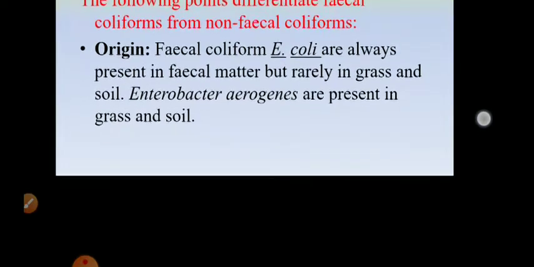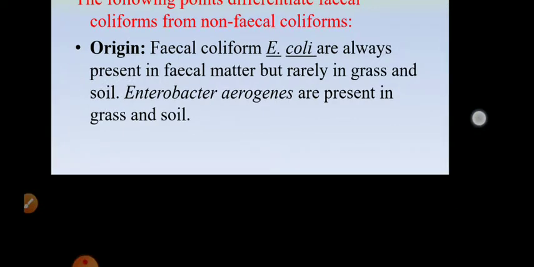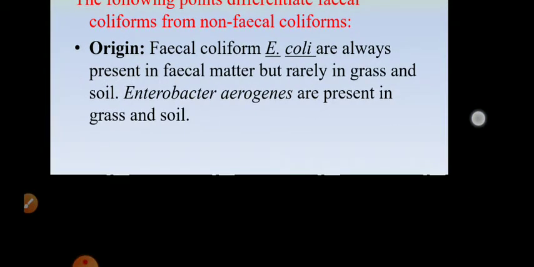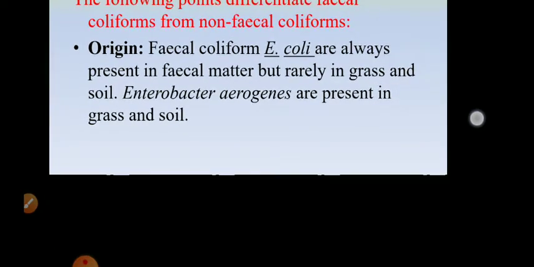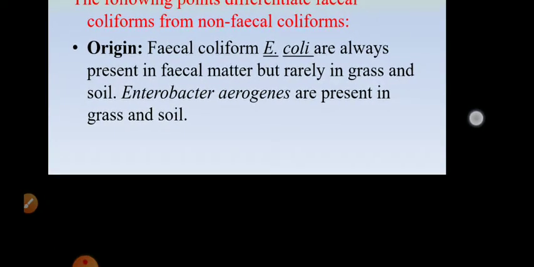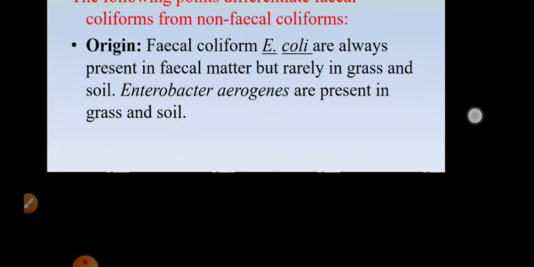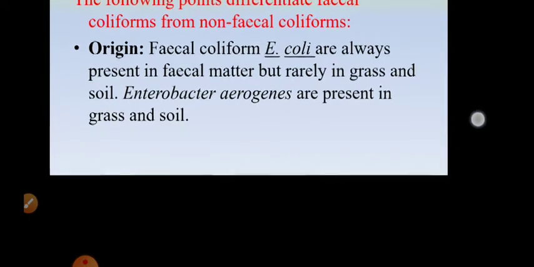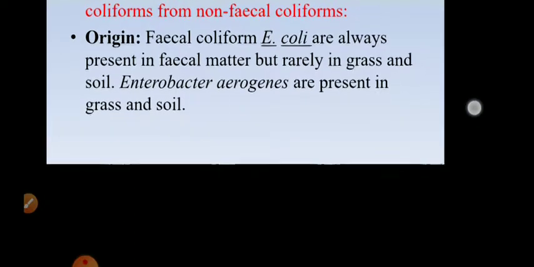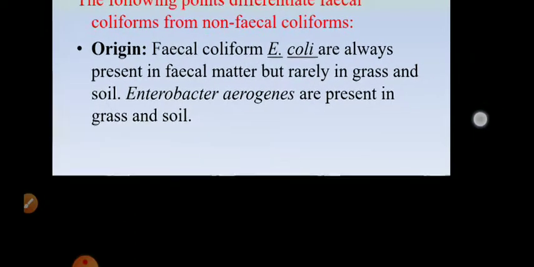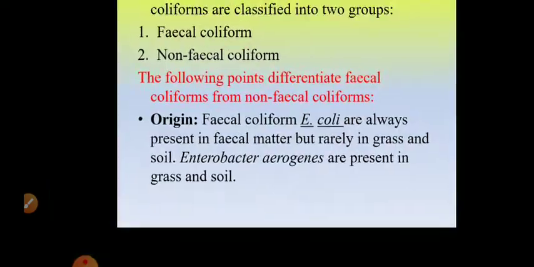The first one, that is origin. What is the origin? Fecal coliform E. coli are always present in the fecal matter of warm-blooded animals, so you can say human beings, but they are rarely found in grass and soil. Okay. So the origin of fecal coliform is always the fecal matter. But Enterobacter aerogenes are present in grasses and soil, that means they are present in vegetation, right? So that is the difference between the origin of the two organisms.